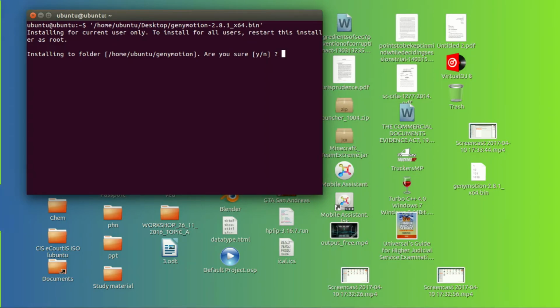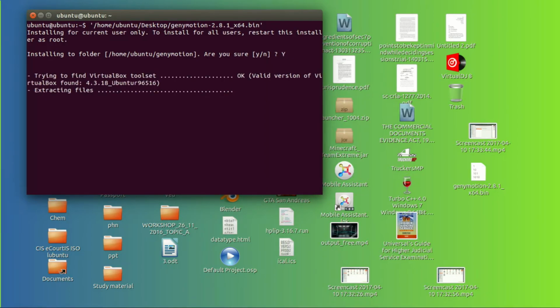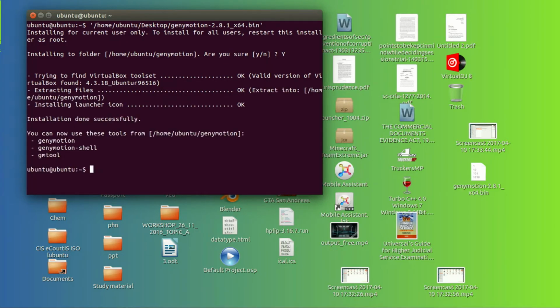You will encounter this thing, so click yes and press enter. It will find the VirtualBox toolset if it is there, and then installation will be done. It's pretty easy.